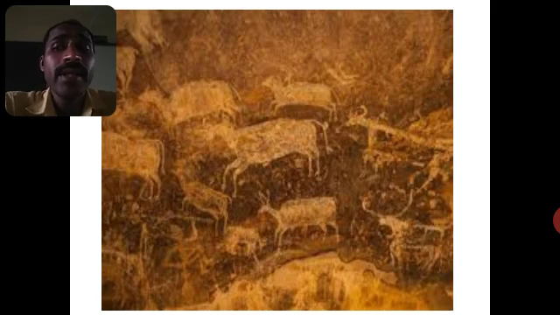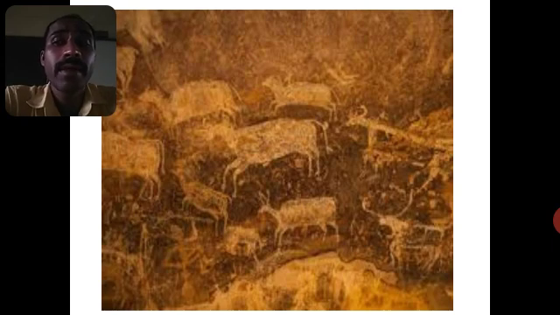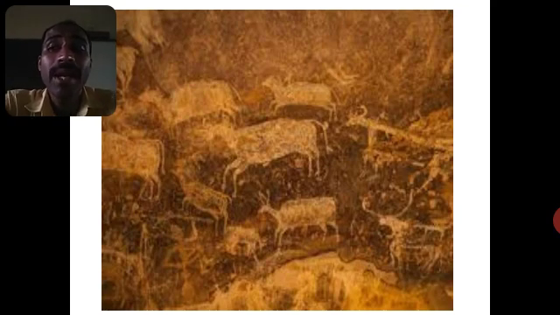Understood? Rock paintings show the artistic development of early man. First they drew the outline. Over a period of time they filled it with scenes. And for what reason did they draw art?